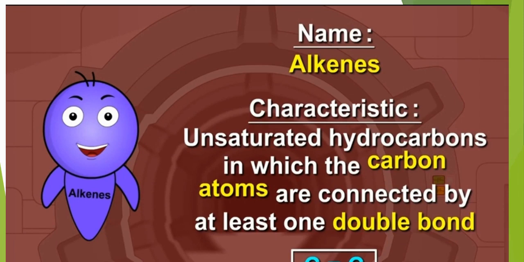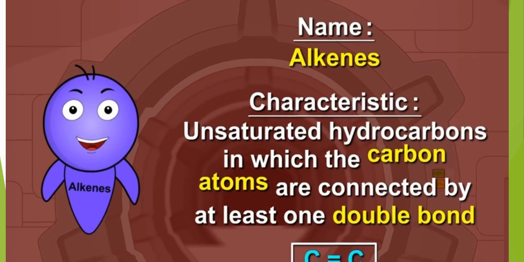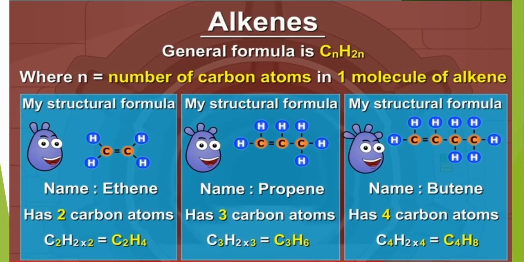Now alkenes. Characteristics: unsaturated hydrocarbons in which the carbon atoms are connected by at least one double bond. There is double bonding between 2 carbon atoms, then it is called alkenes. Ene is the suffix which we will add to the number. Now the general formula of alkene is CnH2n, where n is the number of carbon atoms. Let's see.